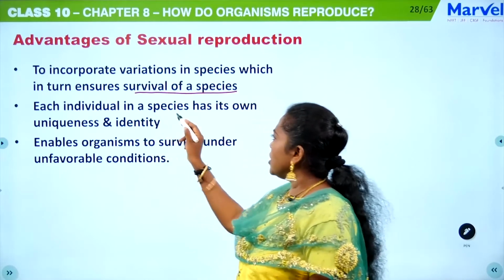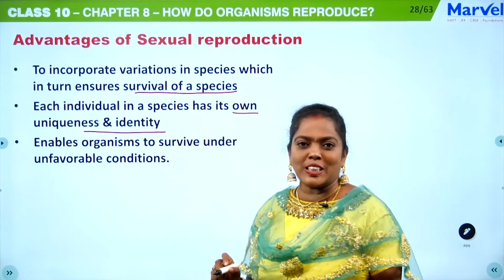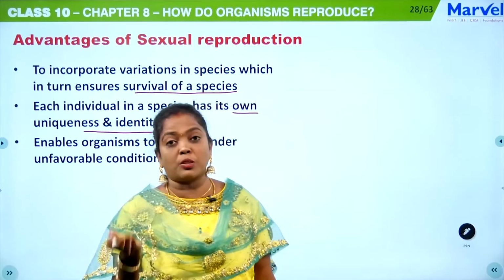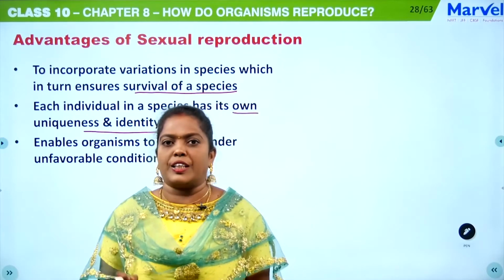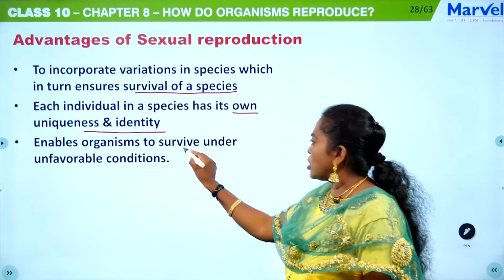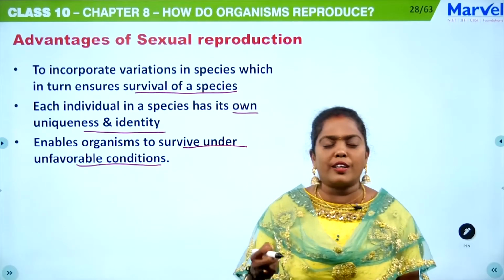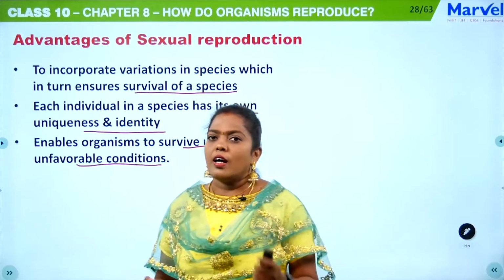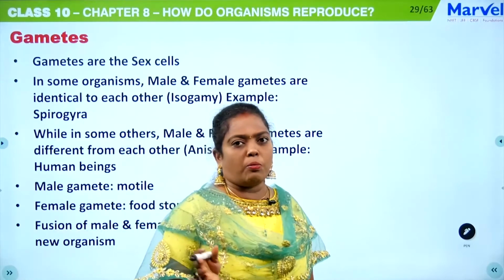Each individual in a species has its own uniqueness and identity, isn't it? Say yes or no. Because I am not similar to you, and even you are not similar to your parents. So each and every organism is very unique. The next point: they enable the organism to survive under unfavorable conditions. If there is any variation in the organism, this will help the organism to live in unfavorable conditions. Clear? Okay. Now let's talk about the gametes.